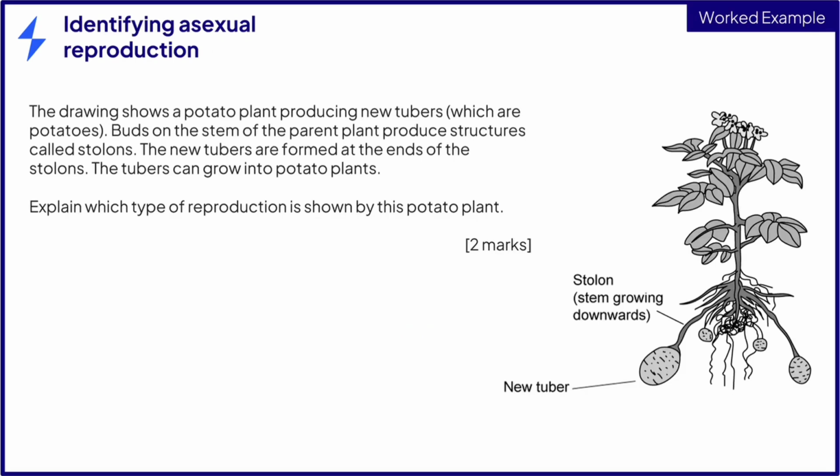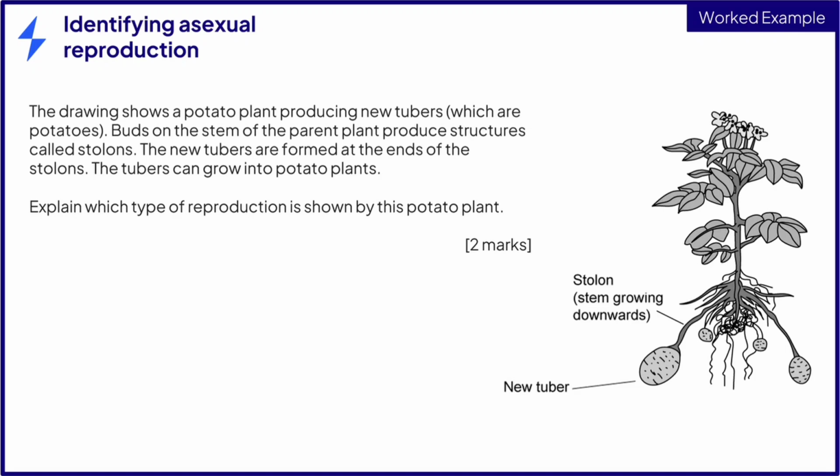Examiners will often give some information in an exam question in the form of a diagram or some text. You will need to identify which type of reproduction the information is referring to, so let's take a look at that now. The drawing shows a potato plant producing new tubers, which are actually potatoes. Buds on the stem of the parent plant produce structures called stolons. The new tubers are formed at the ends of the stolons. The tubers can grow into potato plants. Explain which type of reproduction is shown by this potato plant, and you'll be awarded 2 marks.